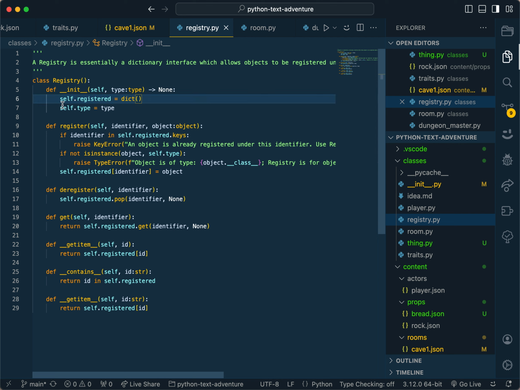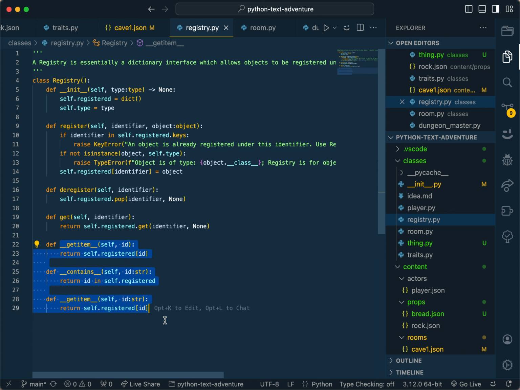So for instance, there's a door dictionary, which is just tracking all the edges of the graph. There's a room dictionary. And this is nice because it means that I can have an ID for everything and an easy way to retrieve objects. So yeah, then you can register, deregister, get.